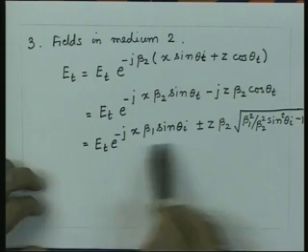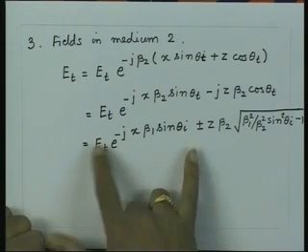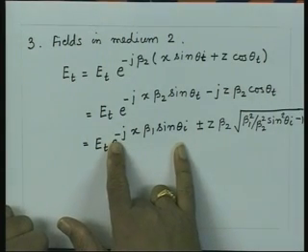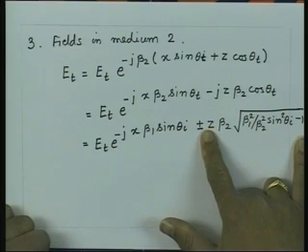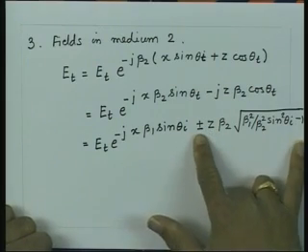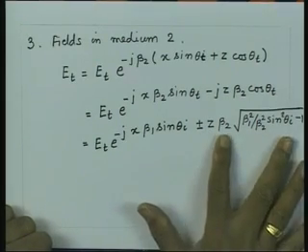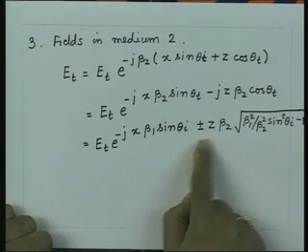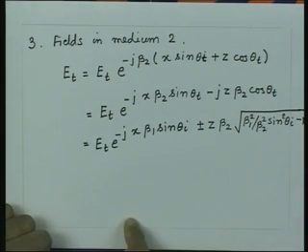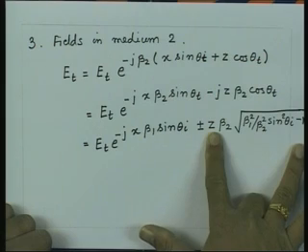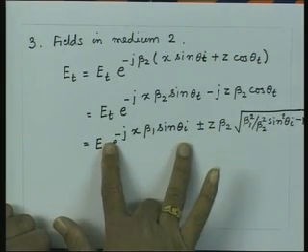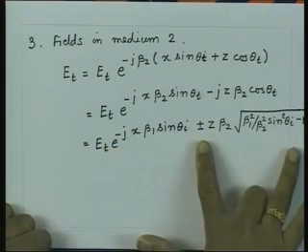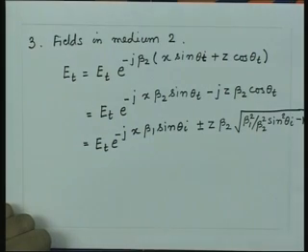but the important thing to note here is that this is the term which was representing the phase, but this does not have any phase now. It is showing you the variation of the amplitude of the electric field as a function of z. That means, as I go deeper into medium 2, the field is not only changing in phase, but its amplitude is also going to change.